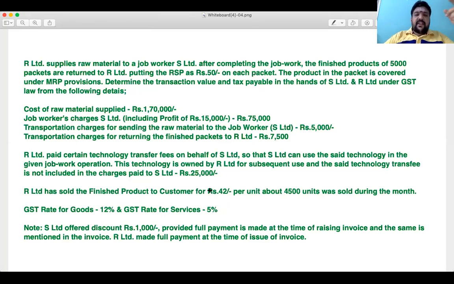Without technology transfer, this has appeared in the earlier final exams more than 7 times as a 5-mark question. With the technology transfer, it was brought in as an RTP problem, a good standard problem from an exam perspective. Any doubts on this problem? If you have thoughts or different views, I would take it up. Else, we will move forward towards another problem for discussion.